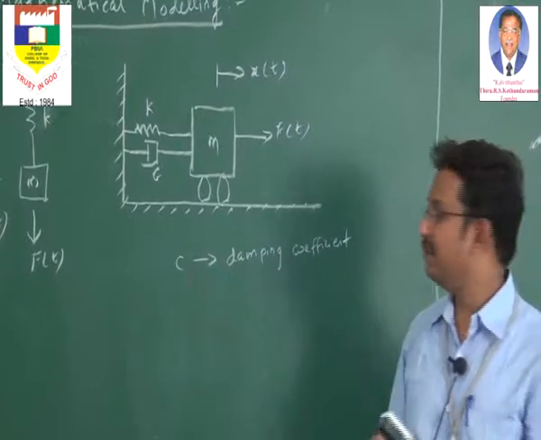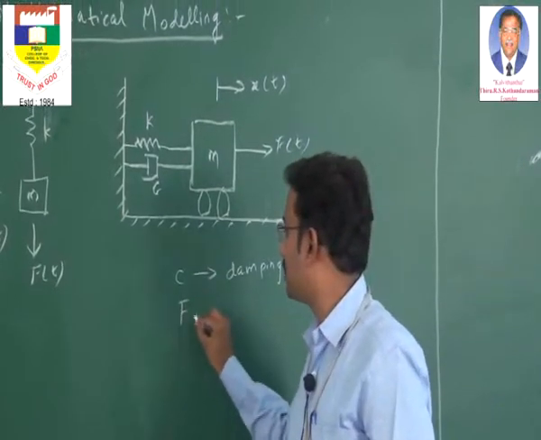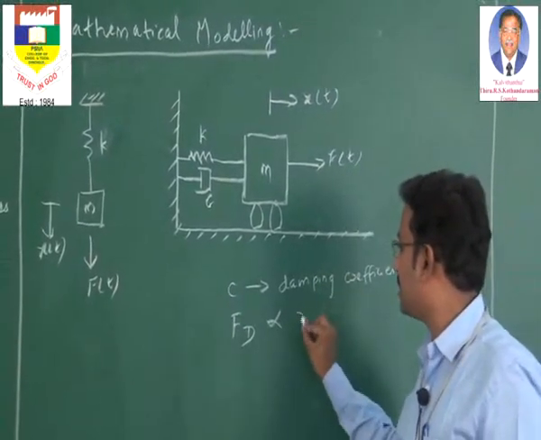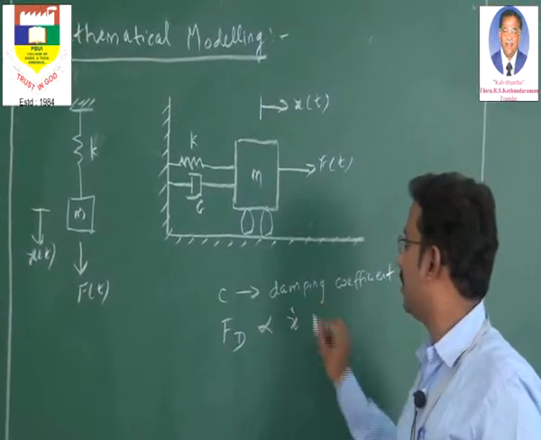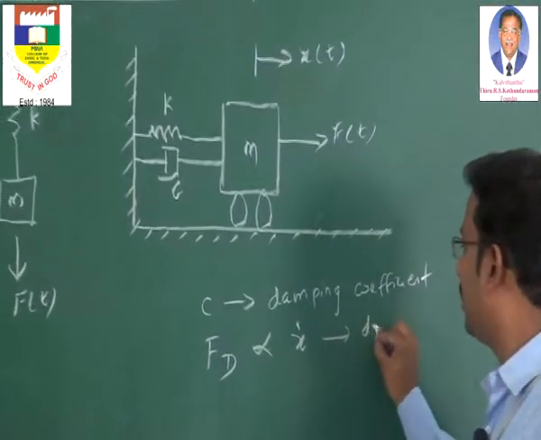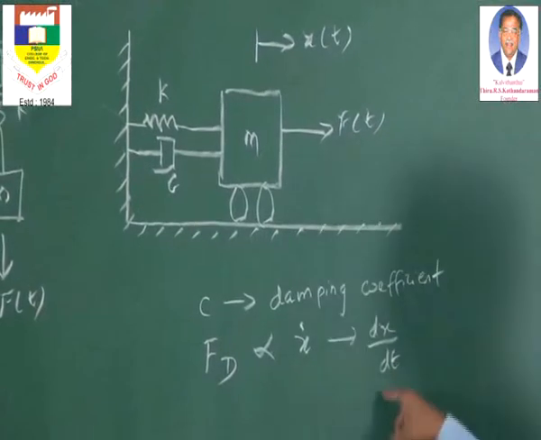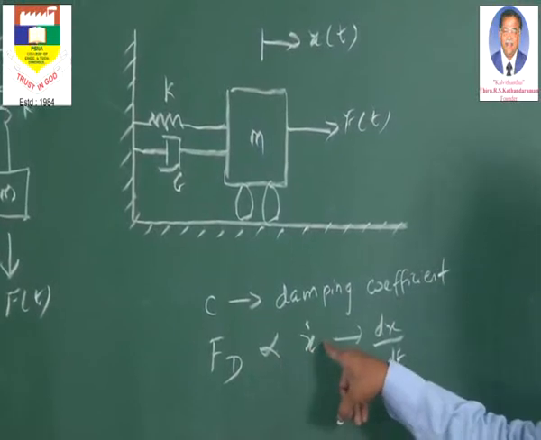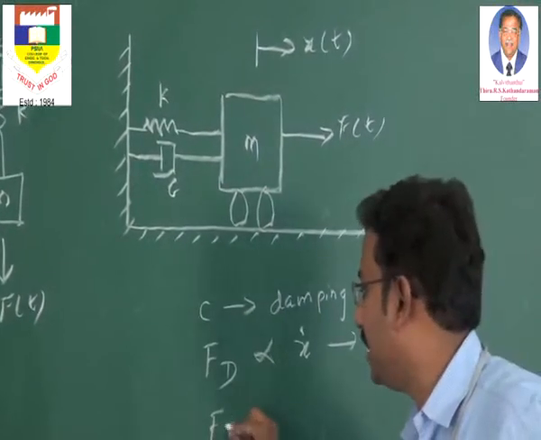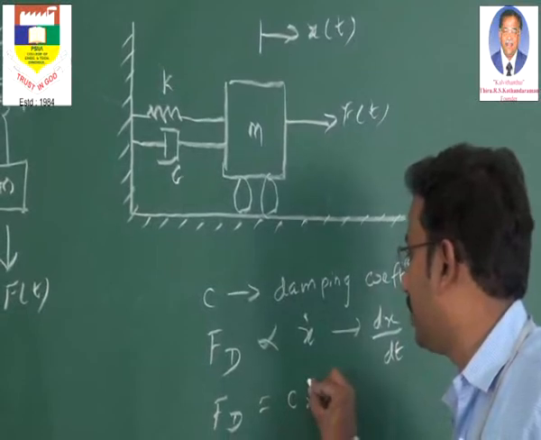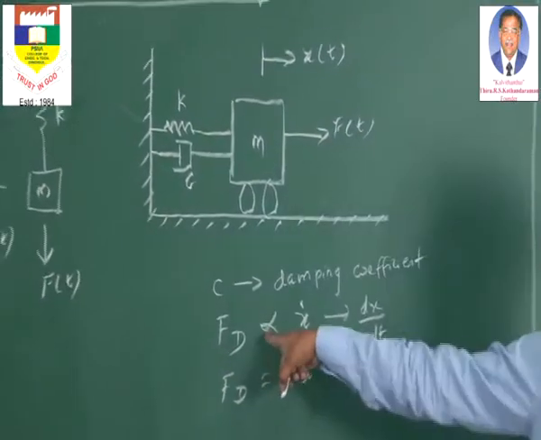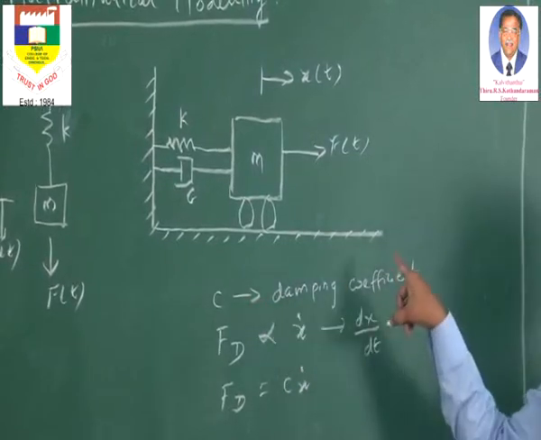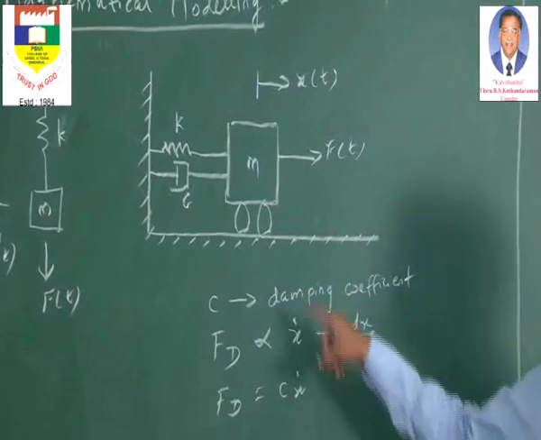C. Now if you define that damping force is nothing but F of d or Fd. It is directly proportional to the velocity x dot. What is this x dot? X dot is nothing but dx by dt, that is rate of change of displacement. Now this damping force is directly proportional to velocity, so we can write this Fd as c into x dot, because we are removing this proportionality symbol, so we are introducing a constant. That constant is nothing but the damping coefficient. So this is Fd. Now this c has been introduced here.